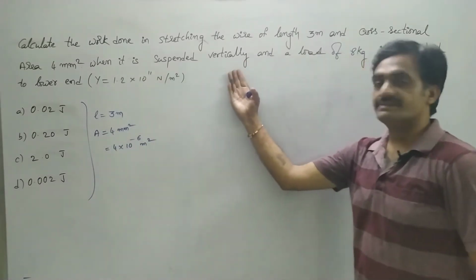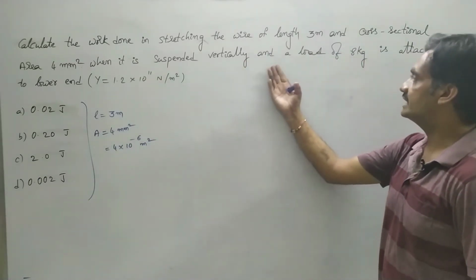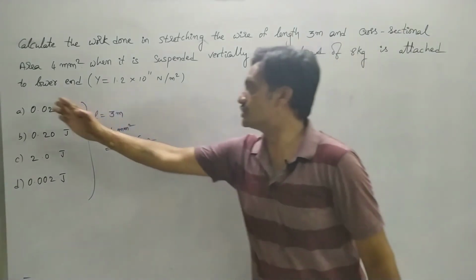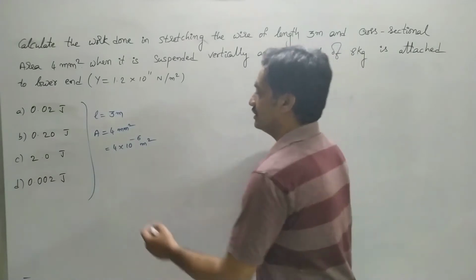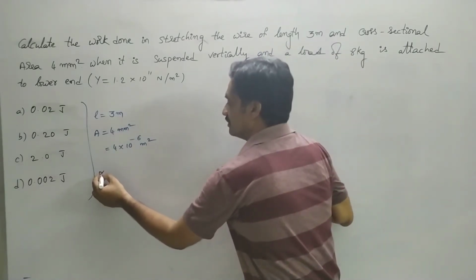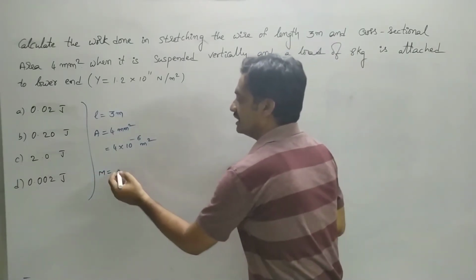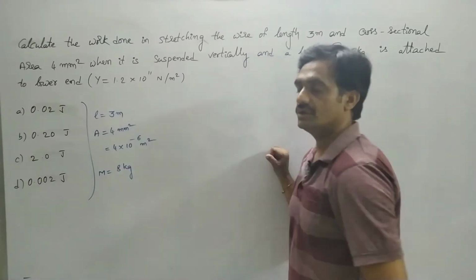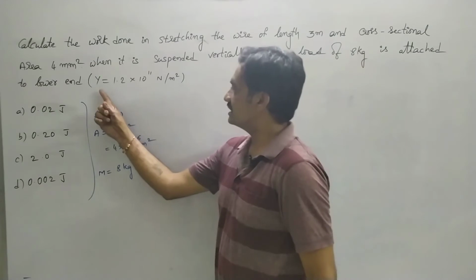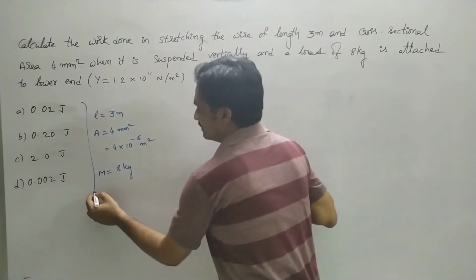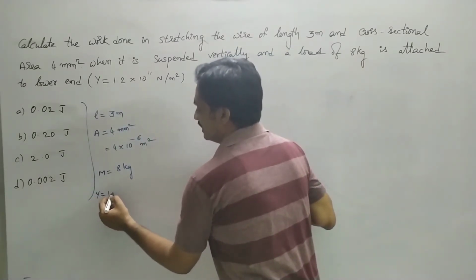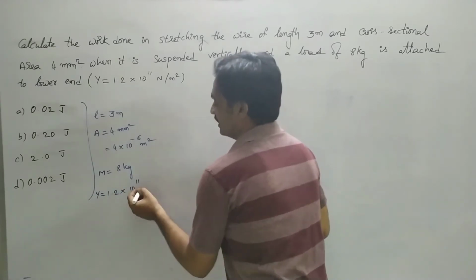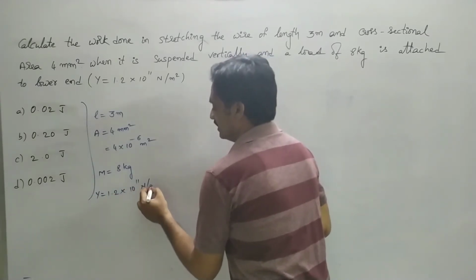When it is suspended vertically and a load of 8 kg is attached to the lower end, the wire is attached with a mass of 8 kg at the lower end, and Young's modulus is Y equal to 1.2 into 10 to the power of 11 Newton per meter square.